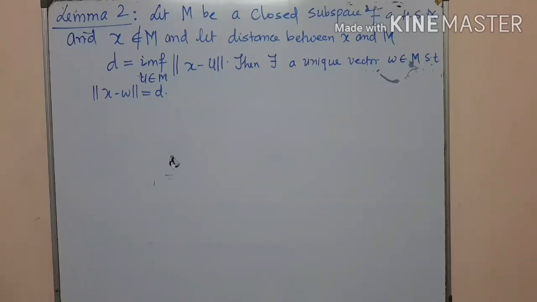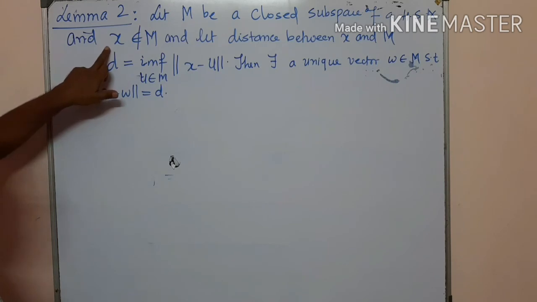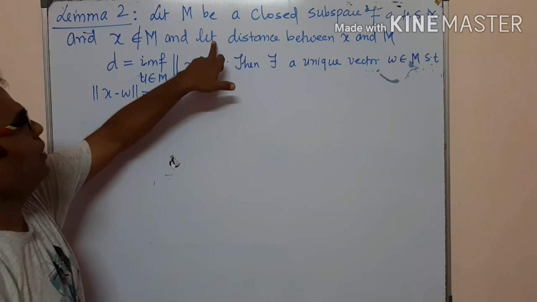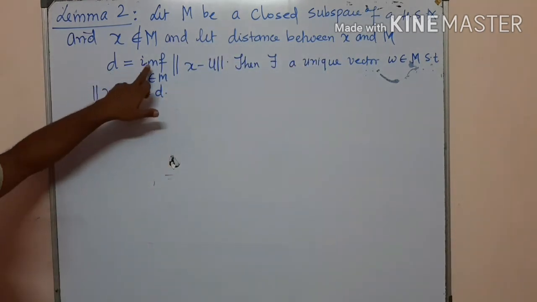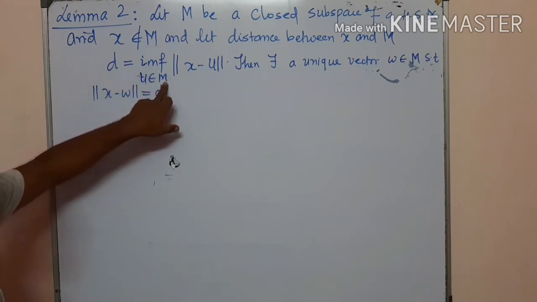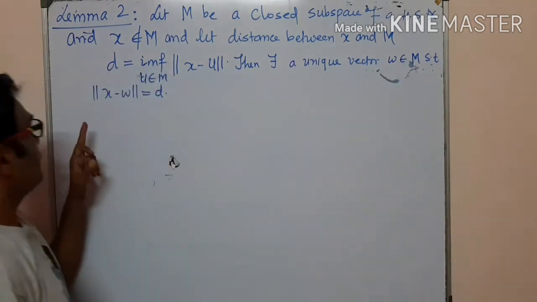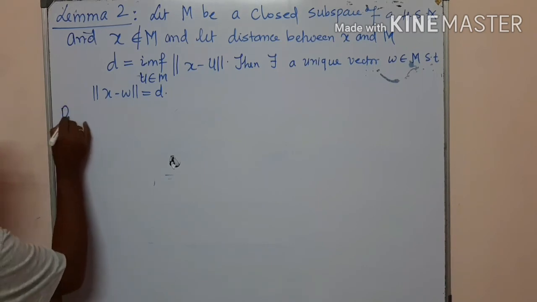We discuss lemma number 2. In lemma number 2, let M be a closed subspace of a Hilbert space X, and x is not a member of M, that is, x does not belong to M. Let the distance between x and M be denoted by d, the infimum of the norm of x minus u, where u is a member of M. Then there exists a unique vector w in M such that the norm of x minus w is equal to d. Now we prove this lemma in a very simple way.